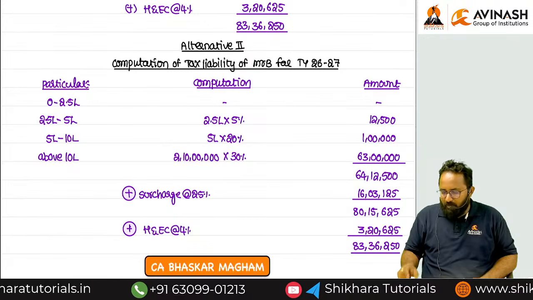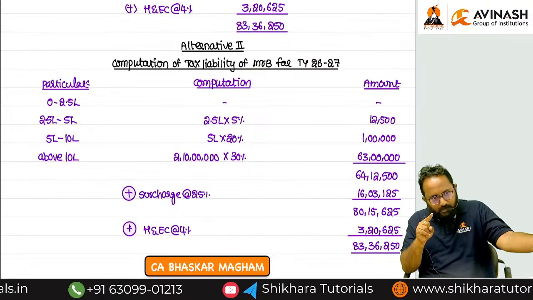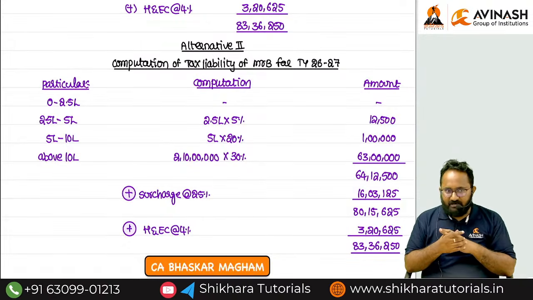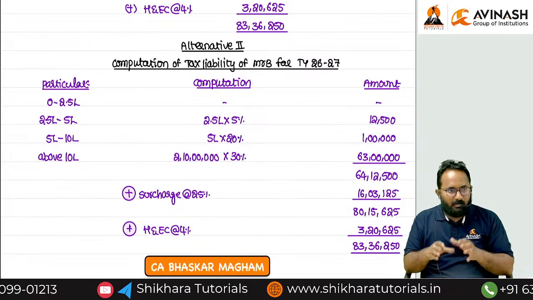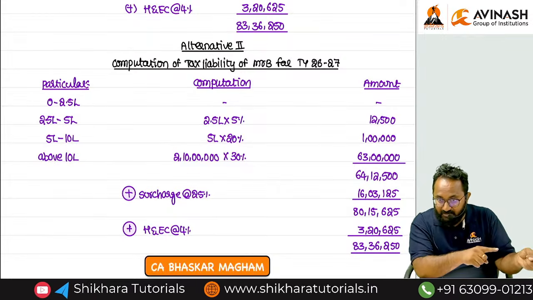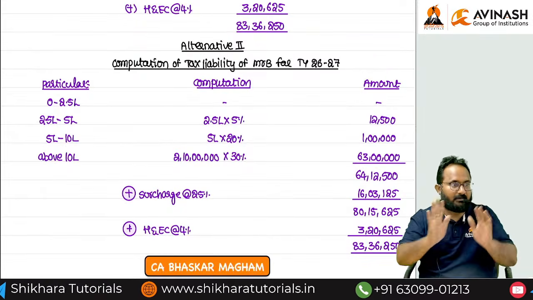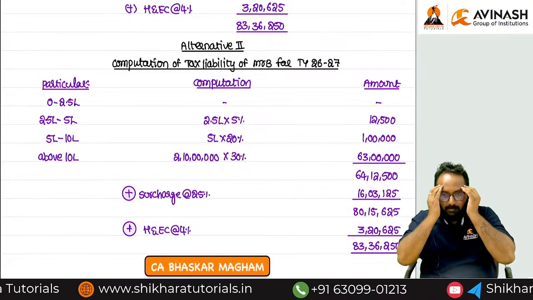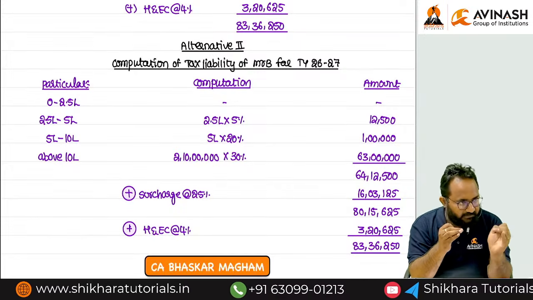Sir, in the exam, if they are asking tax liability, you have to check whether he is eligible for rebate, whether he is eligible for what? Marginal relief. Rebate only for resident individual. But marginal relief is for all assessees who suffered because of surcharge. Many are thinking rebate and marginal relief are one and the same. No, no, no. Marginal relief is for who suffered because of surcharge.